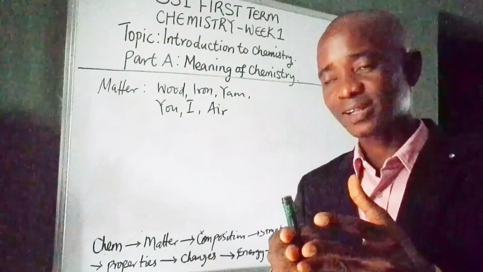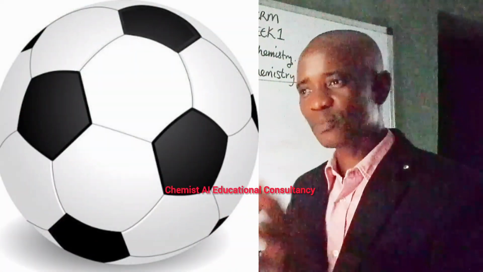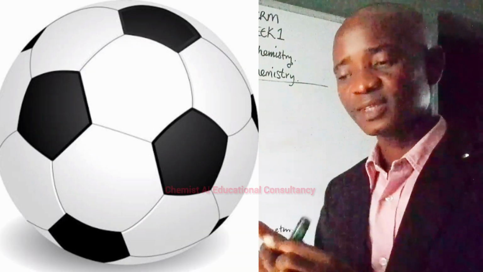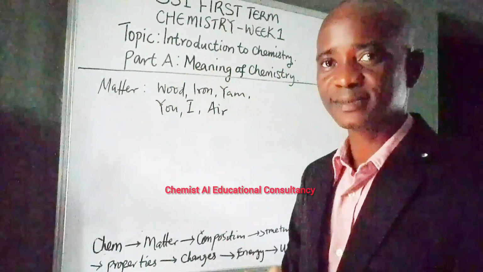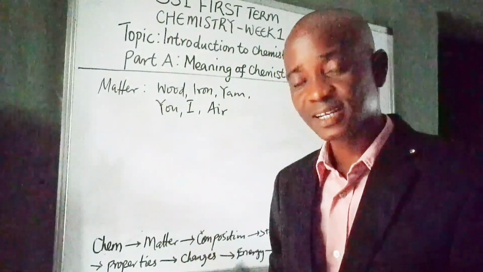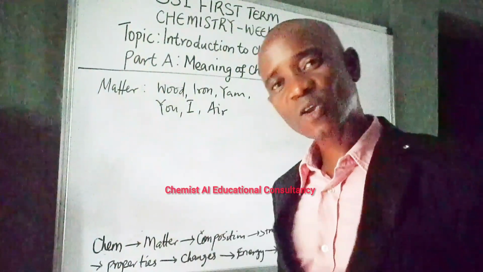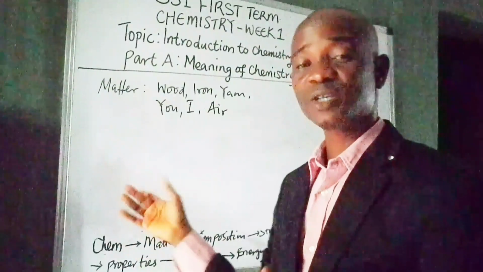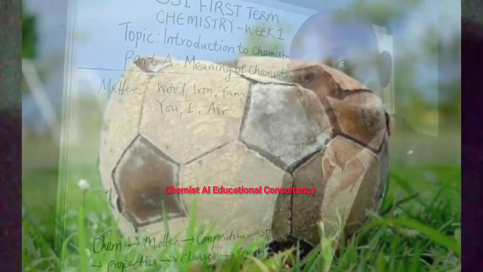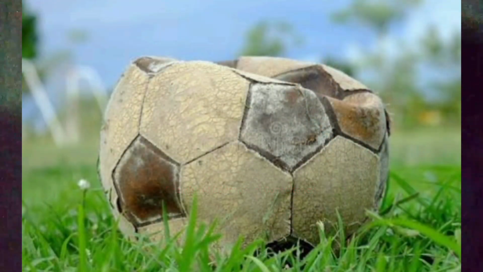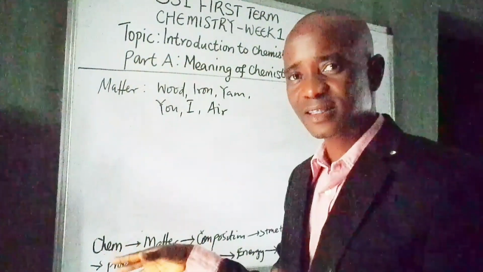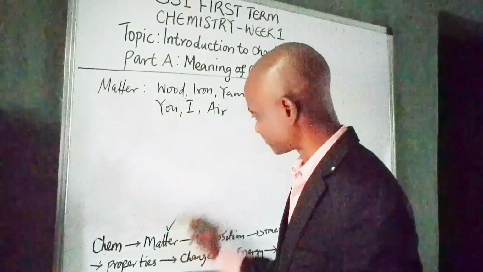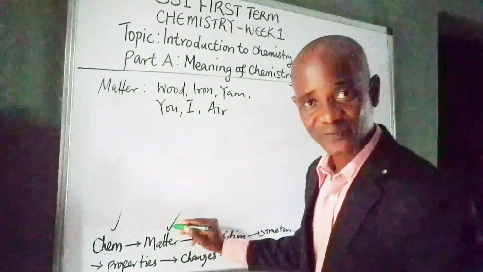Take the football, for instance. Why is a fully pumped football of such a round shape? If you hit it, it will bounce back because it contains air inside, which even exerts pressure and occupies the space inside. But once this air inside leaves, it will be deflated and the football will collapse because what was occupying the space has left. Therefore, air is matter. Now, after talking about matter, we have defined chemistry, we have defined matter.